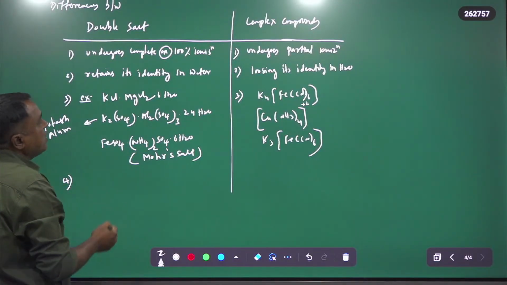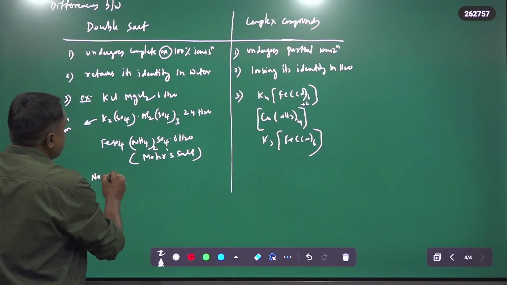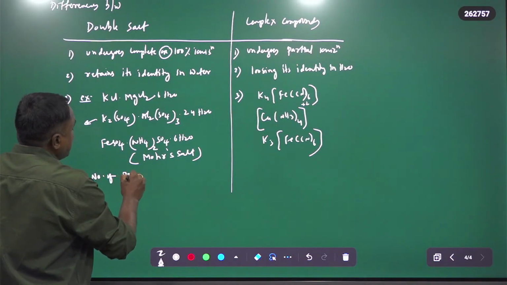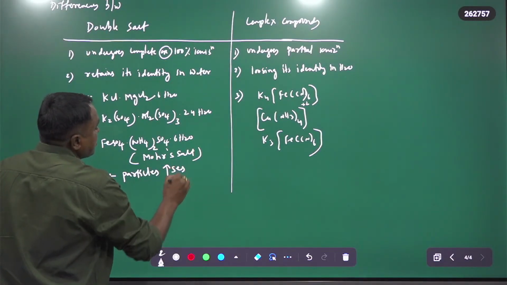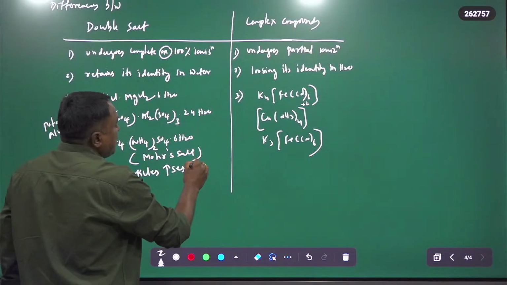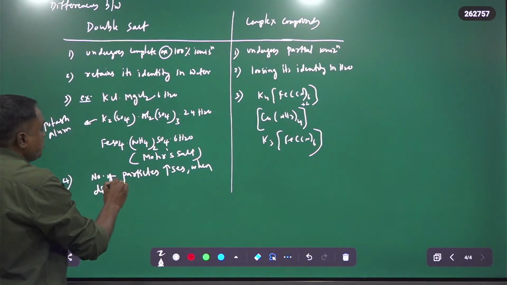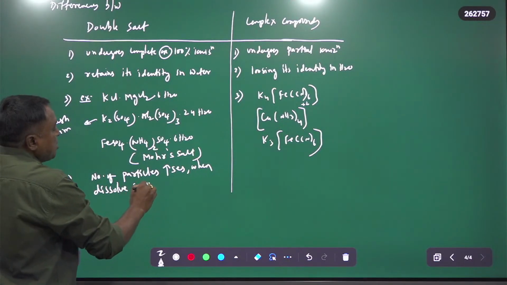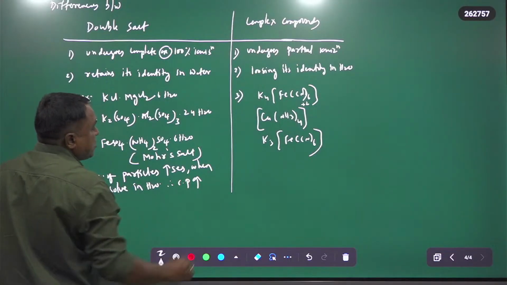Therefore, the number of ions, the number of particles, increases when dissolved in water. So colligative properties increase in this case.